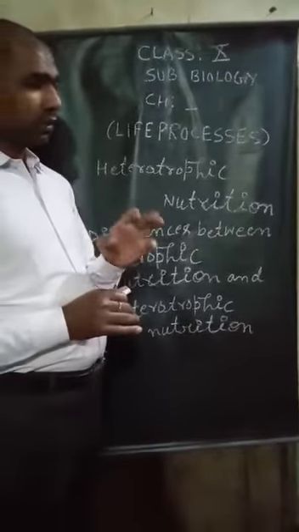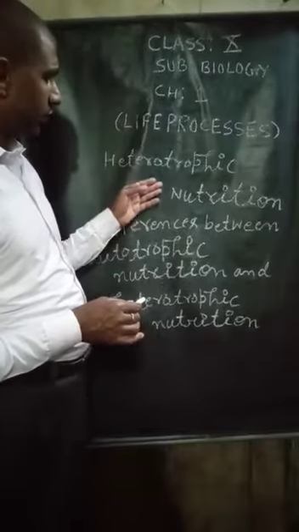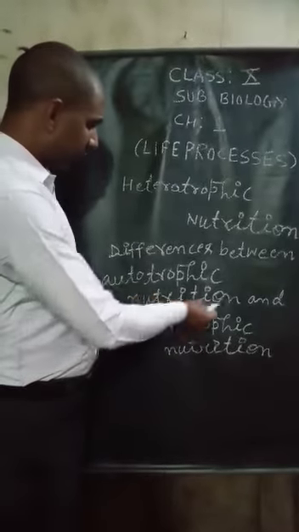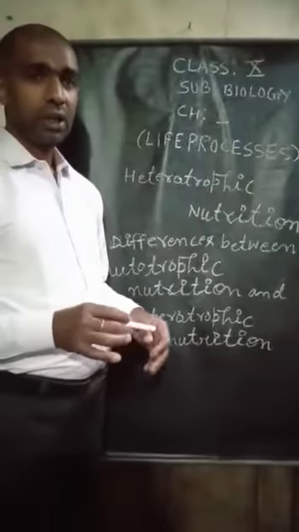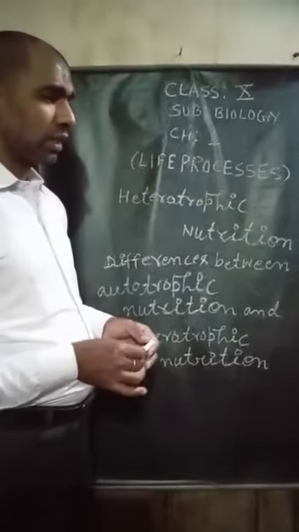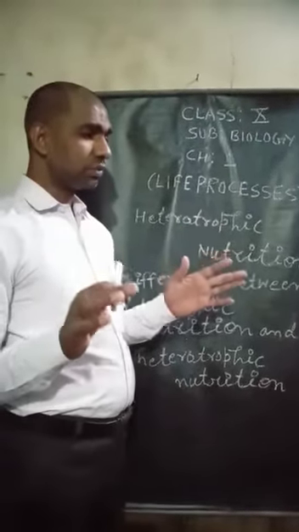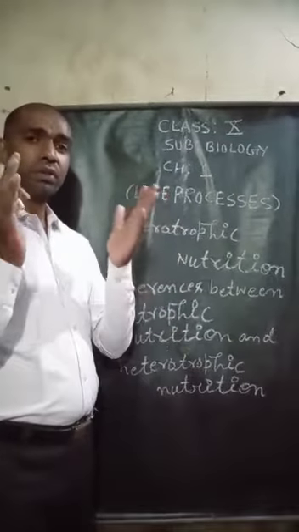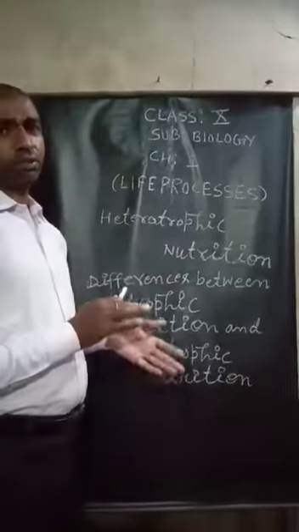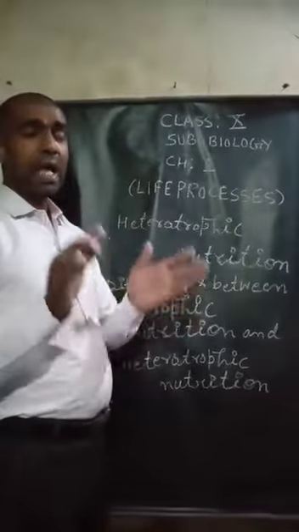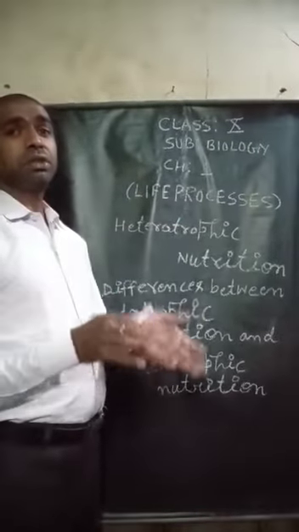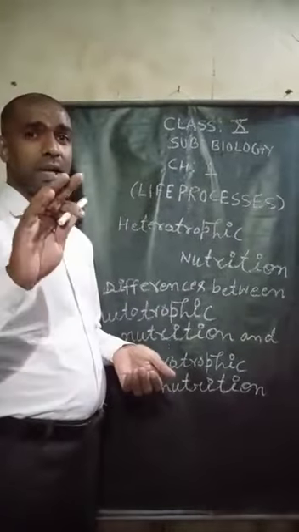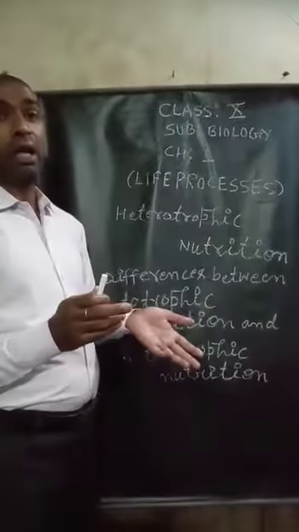After explaining heterotrophic nutrition, I am going to tell you about the differences between autotrophic nutrition and heterotrophic nutrition. In autotrophic nutrition, food is synthesized from inorganic substances. The mode of nutrition in which food is synthesized from inorganic substances is called autotrophic nutrition, and the mode of nutrition in which organisms depend on producers and other organisms for food is called heterotrophic nutrition.